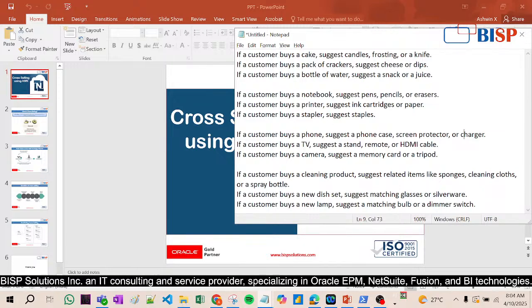For example, if I go with my kid to a stationery shop, I purchase some books and notebooks, right? They will suggest me the table lamp also, some colored pens also, or perfumed pencils also. They will suggest me like this.